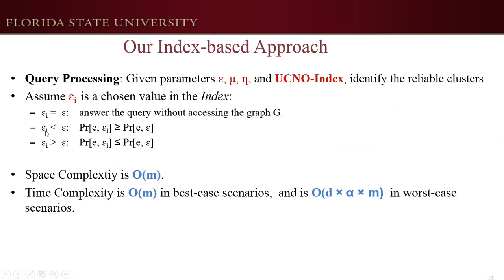In the second case, assume there is an epsilon I less than epsilon. Then we can find a time upper bound for all edges. And in the third case, we can find a time lower bound of all edges. The space complexity is well bounded by m, and the time complexity is optimal when we can find an epsilon I equal to epsilon.